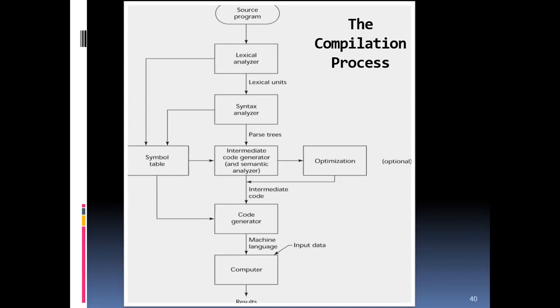Finally we optimize the code and we generate the intermediate code, and this is optional again. After that we generate the final machine language code, and the compiler takes input from the user and the code starts running. So all these steps are mandatory, and the code optimization is an optional step. Then we use the symbol table to keep track of each word, because if we don't keep it, every time you face a new token, the compiler has to go back and search from its own